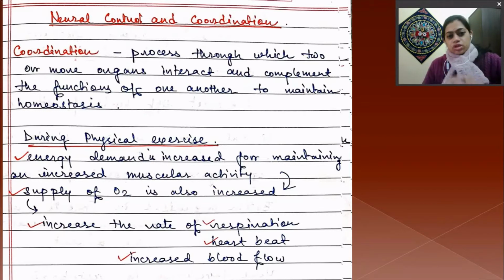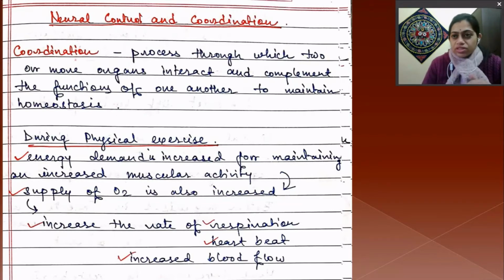When a particular function or metabolic activity is done, two or more organs are involved, so their functions should be interlinked, interact with each other and complement each other. Coordination maintains the synchronization of the whole living organism.